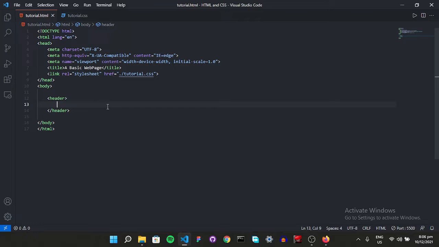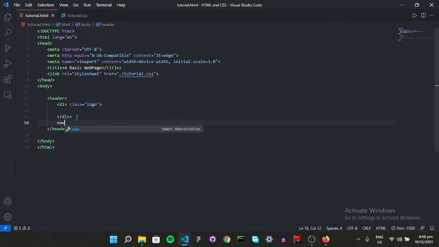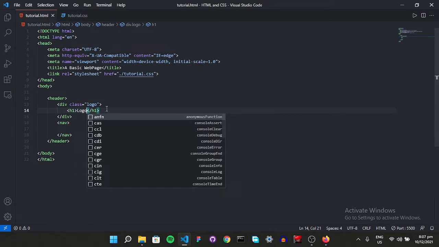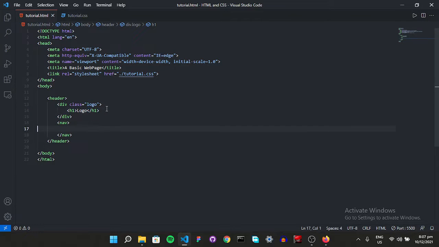So first of all, we're going to have a logo, which is going to be a division, and then we're going to have nav. So in the latest update, we also have a new semantic element called nav, which is also a div, but just to make sure everything is semantic, use nav. Okay, so in our logo, let's give it an h1 of logo. You can put your logo in here, but for now let's use a logo for practice purpose.